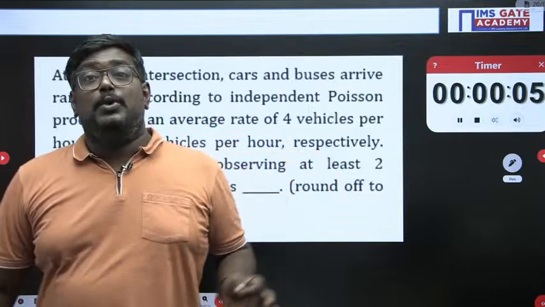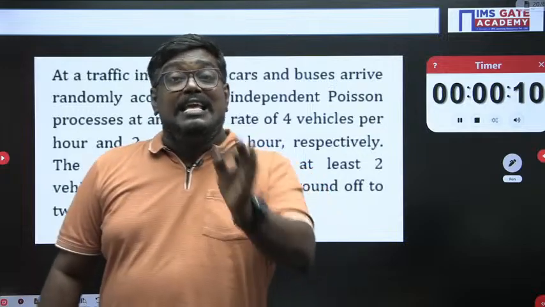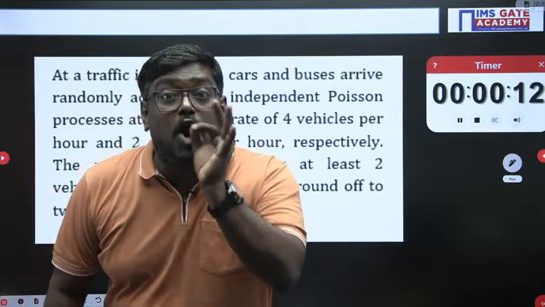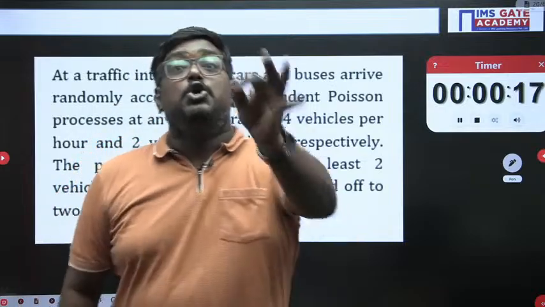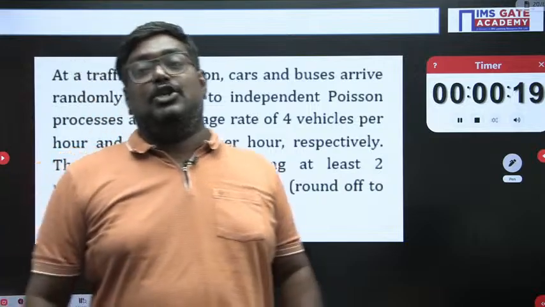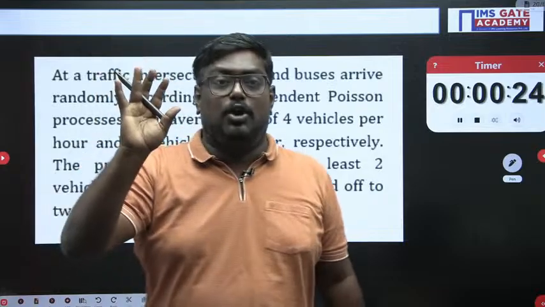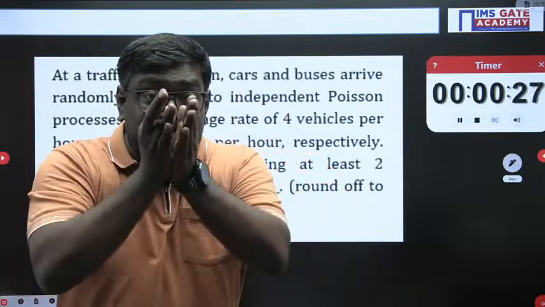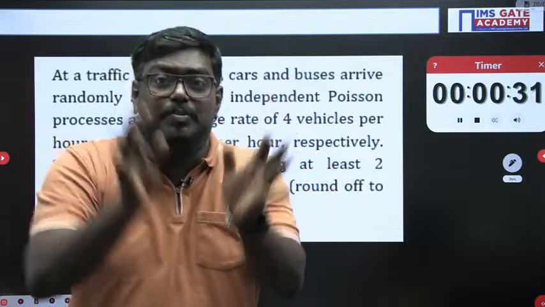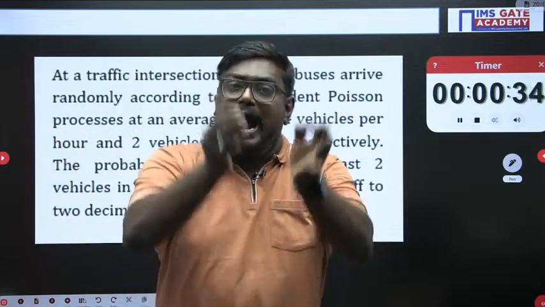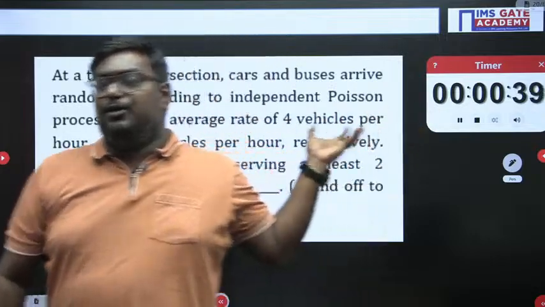And let me tell you, in Poisson distribution, keep this as an important note: if the number of vehicles is not mentioned, what, sir? If the number of vehicles is not mentioned, you have to assume the number of vehicles as 0. Please add this point into your notes if it is not in your notes. If the number of vehicles is not mentioned in Poisson distribution, assume it as 0, and the vehicle arrival rate is nothing but lambda, and you know the formula I will be giving you. So, please read the question.